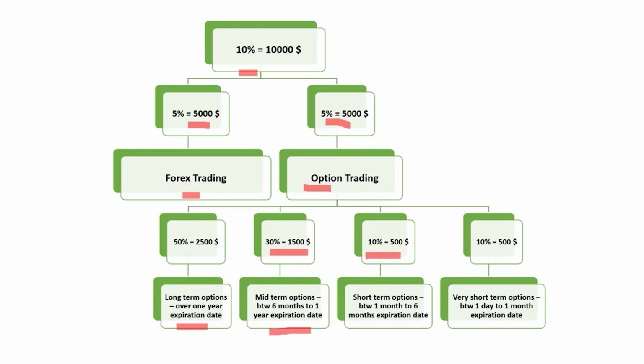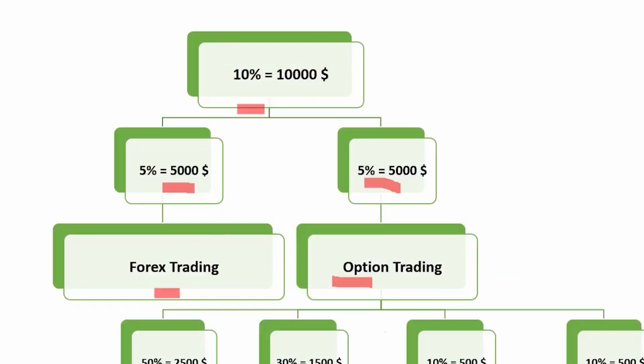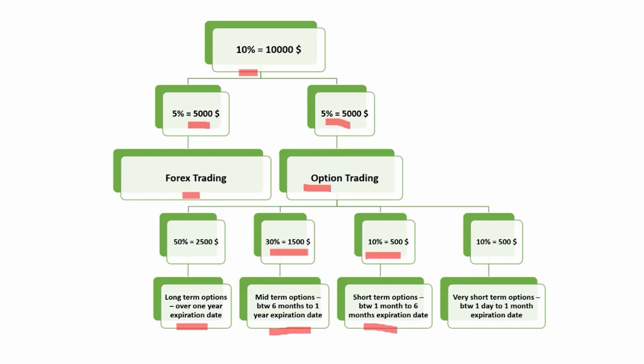And 10%, that is equal to $500, should be invested in short-term options, which have an expiration date between 1 month to 6 months. And lastly, the other 10%, that is equal to $500, we should spend on very short-term options, which have expiration dates between 1 day to 1 month.